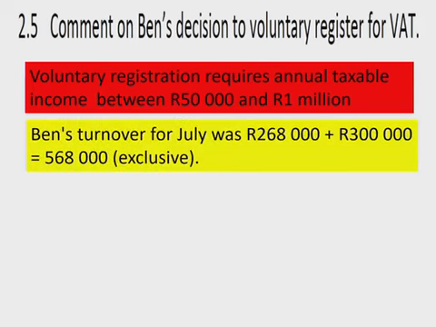So Ben's turnover for July is 568,000. That's exclusive. So that's the cash and the credit sales together. But the credit sales is 345,000. You take away the 45,000 and then you get the 300,000. So it's not more than $1 million for July. So he falls in the category for voluntary registration. So now you can register for VAT.